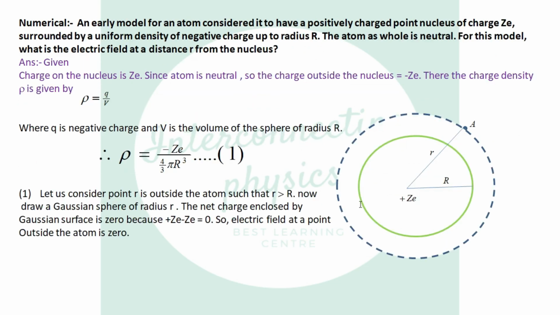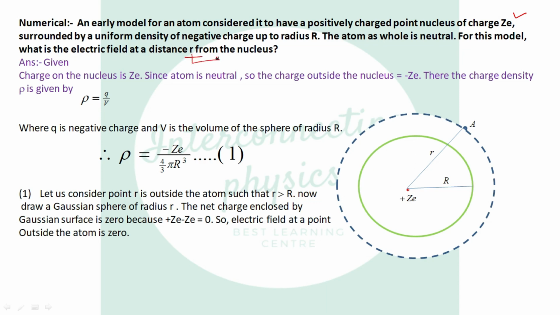Okay, now next is an early model for an atom considered to have positive point nucleus of charge Ze. Okay, means at center nucleus charge is plus Ze surrounded by uniform density of negative charge. Okay, means around this nucleus the charge is negative, and the atom as a whole is neutral. Atom is neutral means no charge is on the surface, whole charge is inside, plus Ze and minus Ze is distributed over here. So for this model, what is the electric field at a distance r?